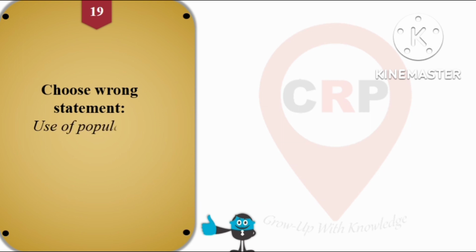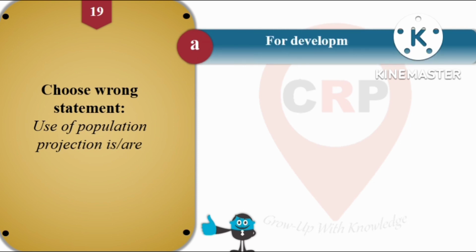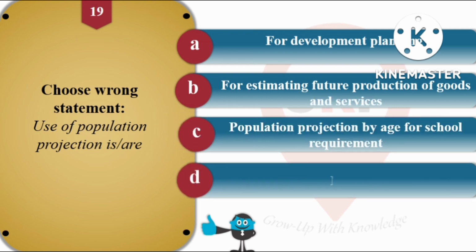Then next question number 19, choose wrong statement. Use of population projection is option A for development planning, option B for estimating future production of goods and services, option C is population projection by age for school requirement, and option D is none of the above.